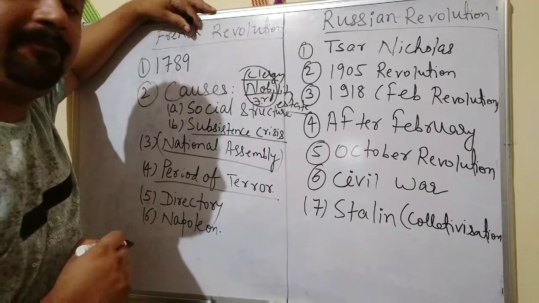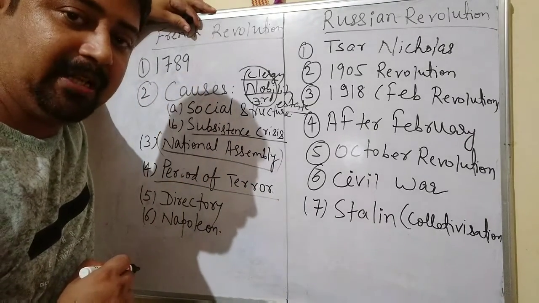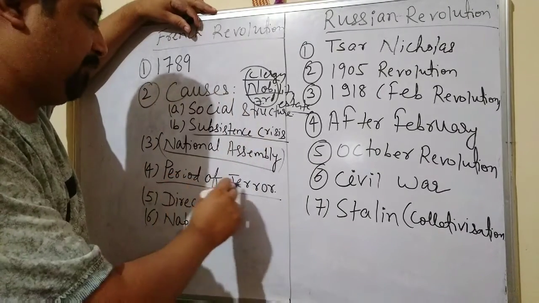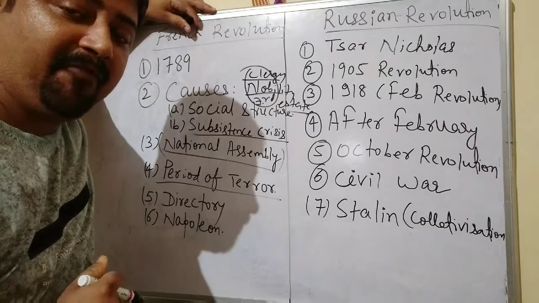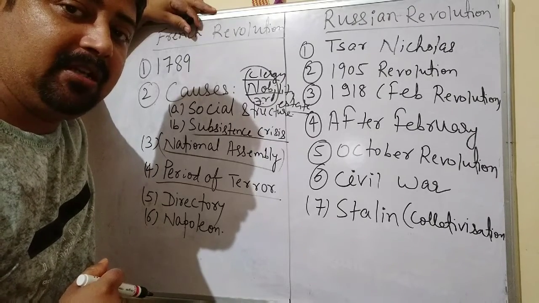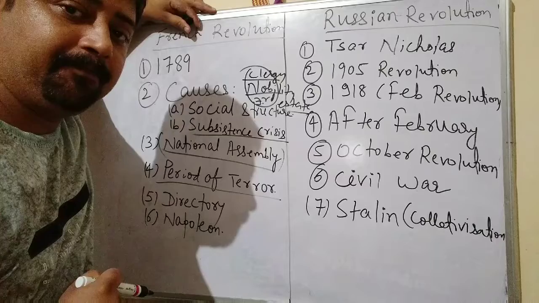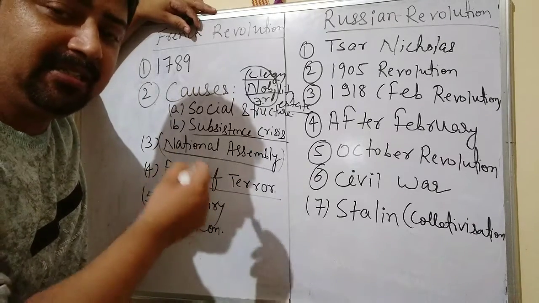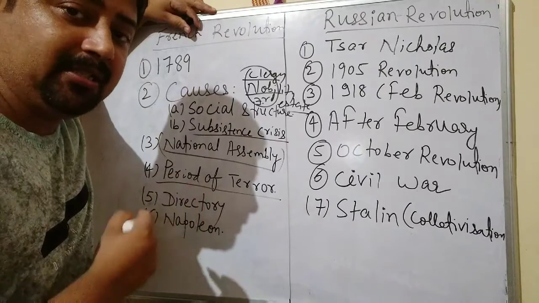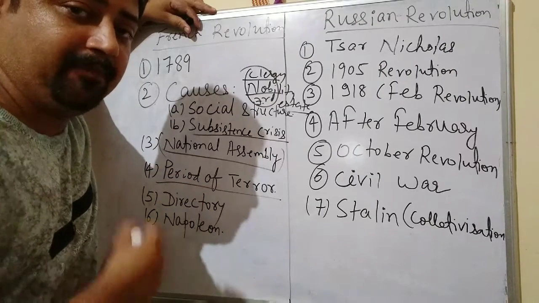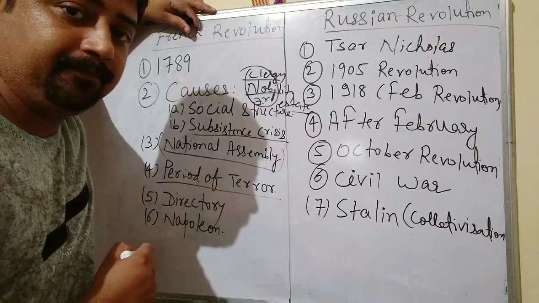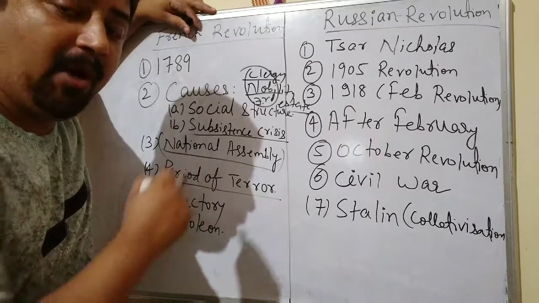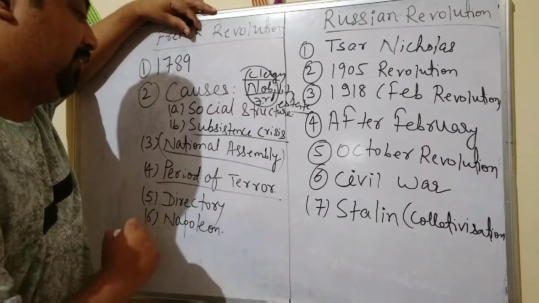Thereafter a period of terror came. It was the period of Robespierre. Before Robespierre, many Jacobin clubs were established in France. In the period of terror, Robespierre came to power and created terror among his opponents, and finally he also got punishment by the guillotine machine. But in his period, he established many good things which ultimately led to equality in society. Like he established equality of bread, and he removed the bonded labor system also. So those were the good points about Robespierre.